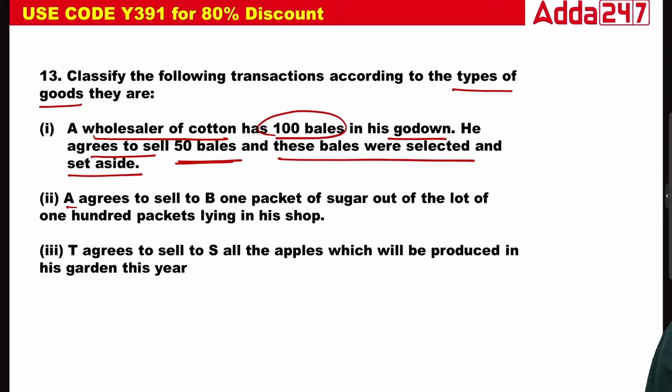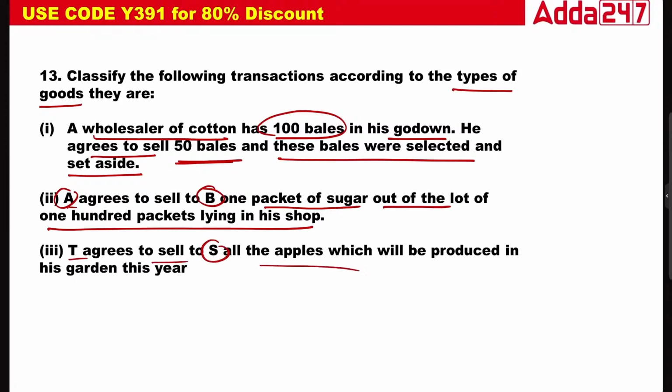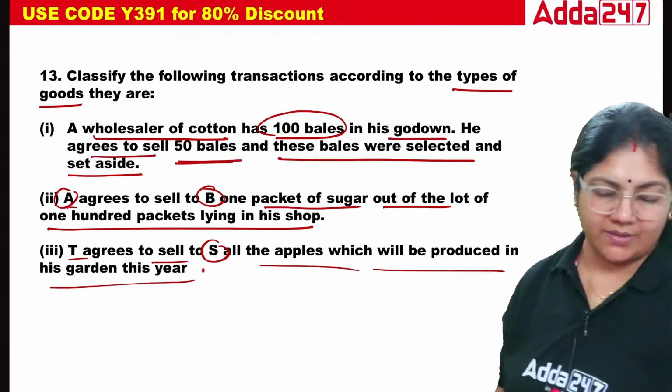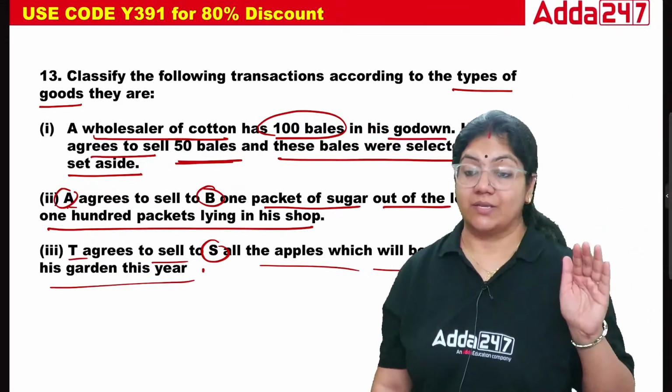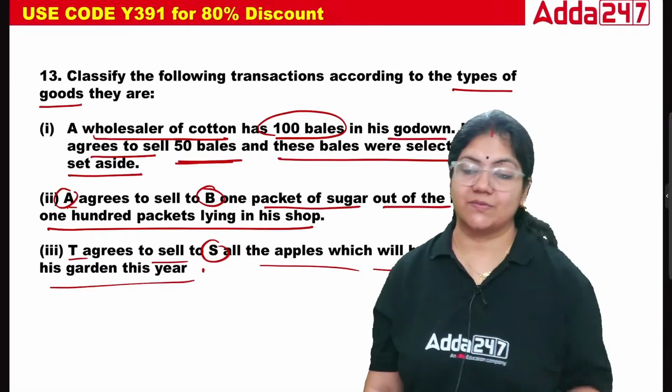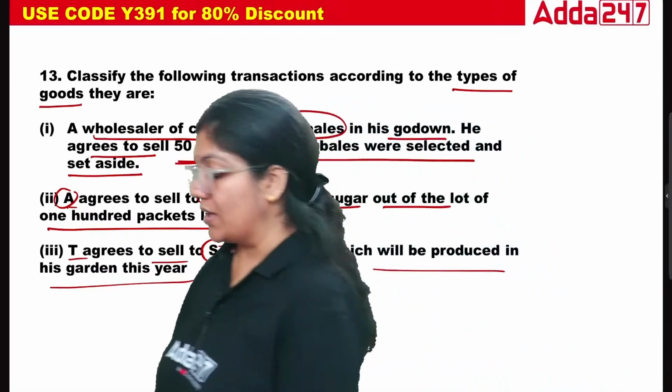A agreed to sell to B one packet of sugar out of the lot of 100 packets lying in his shop. T agreed to sell to S all the apples which will be produced in his garden this year. So there are three sentences, and you have to tell me which types of goods these three belong to, and I'm giving you 1 minute.